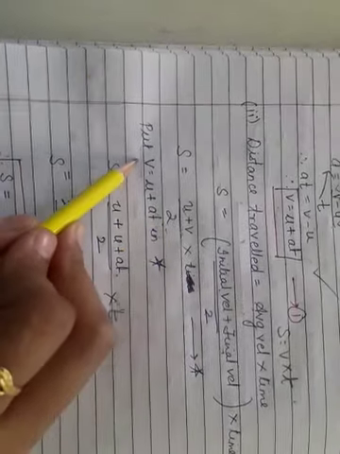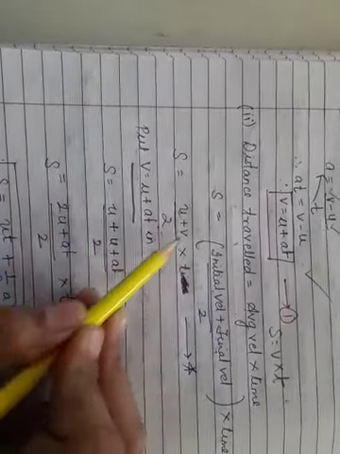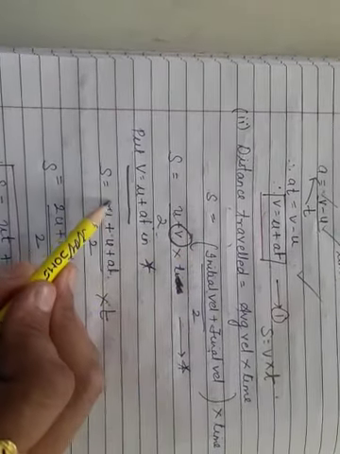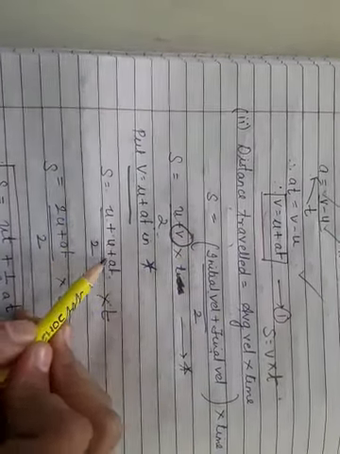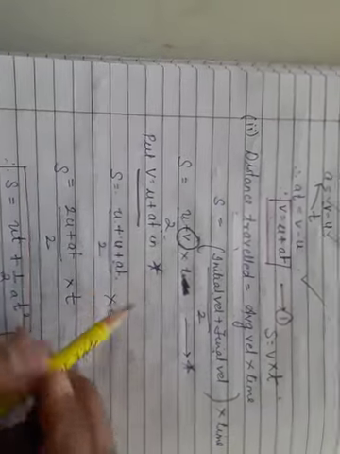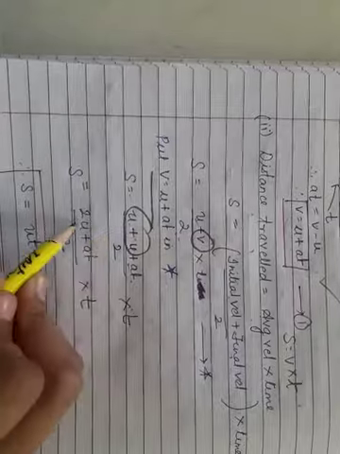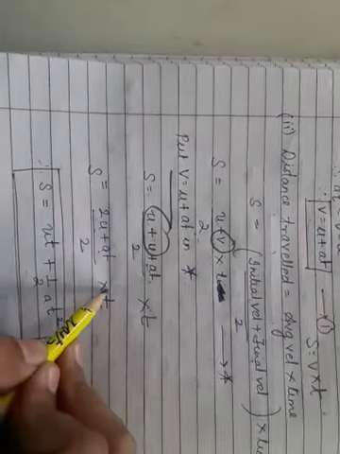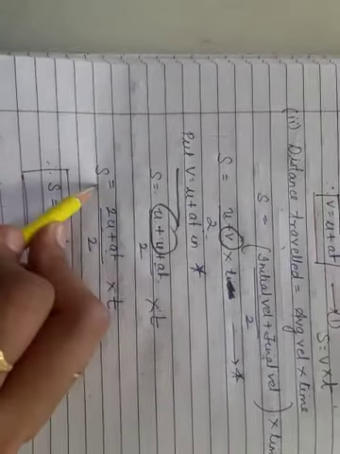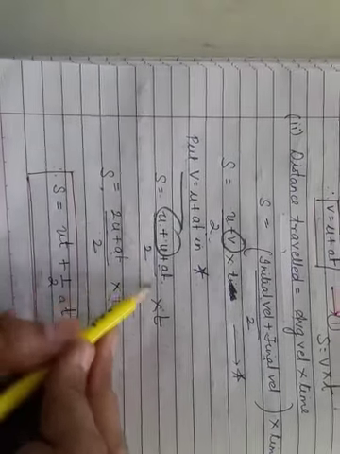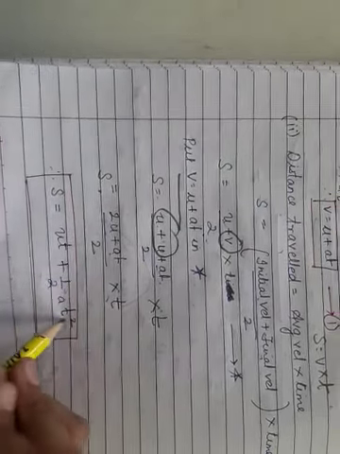Now from here you put v equal to u plus at in the starred equation. So here you put this v as u plus at. So s equals (u plus u plus at) upon 2 into t. u plus u is how much? 2u plus at, into t upon 2. So s will be nothing but ut plus half at square.